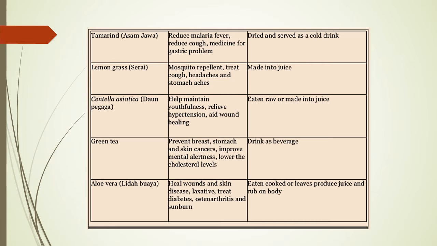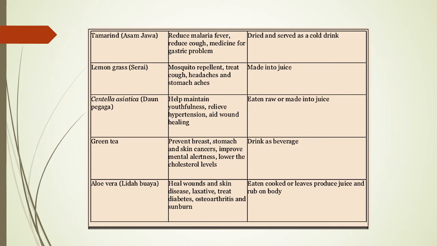So how to use it? Eaten raw or made into juice. The other one is green tea. So Malaysian people believe in the green tea. We believe that it can prevent breast, stomach and skin cancer, improve mental alertness, and lower the cholesterol level. So we can drink it as a beverage.